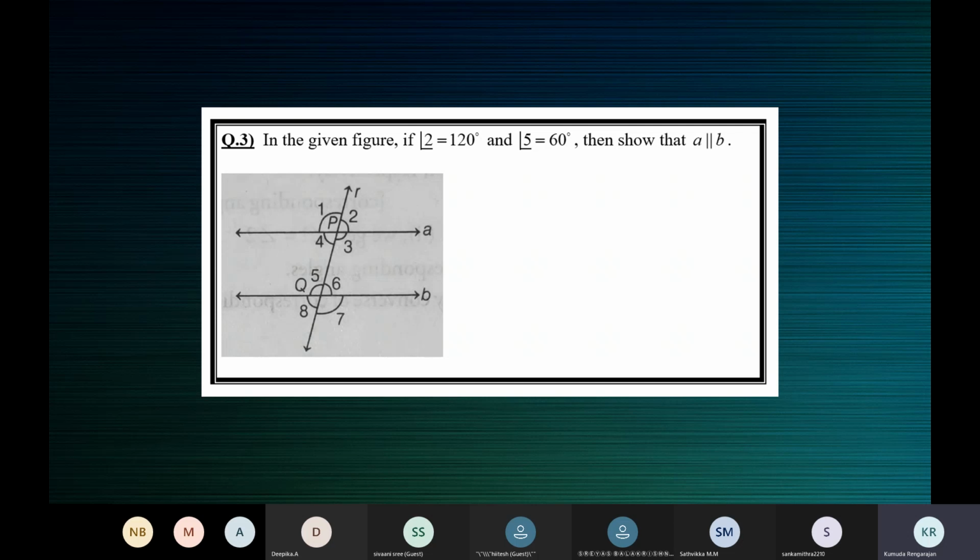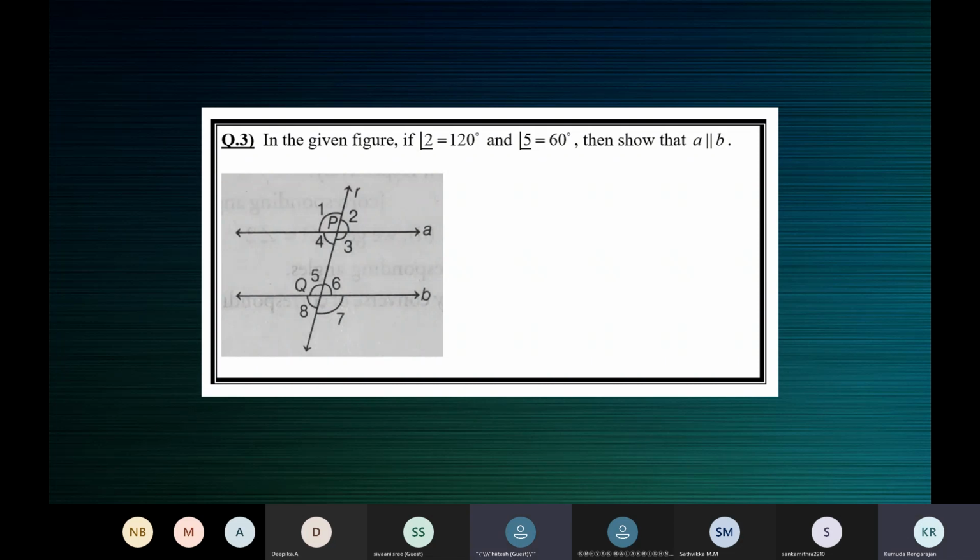And they are corresponding angles. 2 and 6 are corresponding angles. 2 is 120 degrees. Angle 6 is also 120 degrees. So they're equal. Corresponding angles are equal. That means A is parallel to B. Because corresponding angles are equal, the lines must be parallel. Convincing, children, correct? Yes, ma'am.